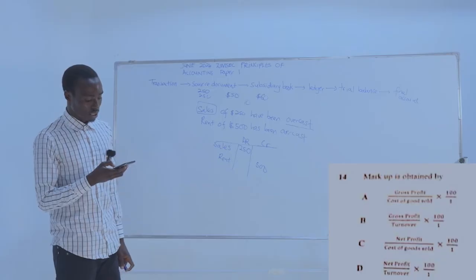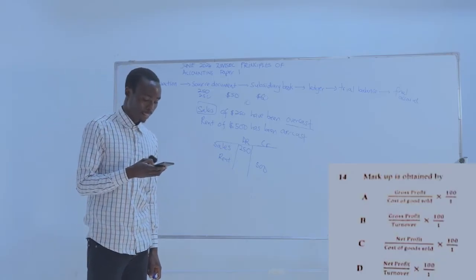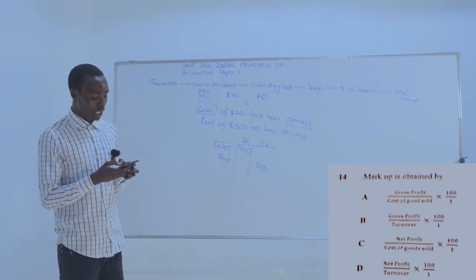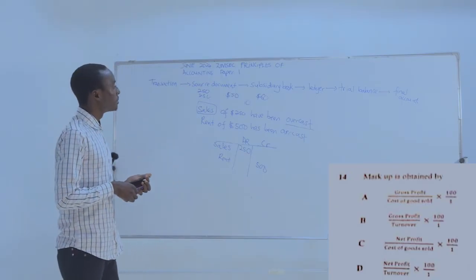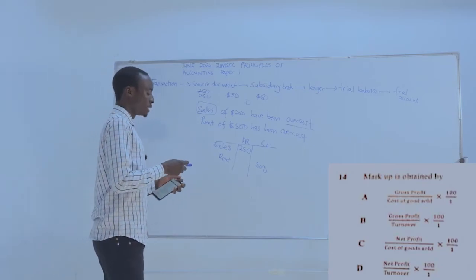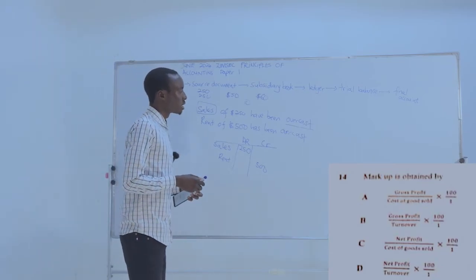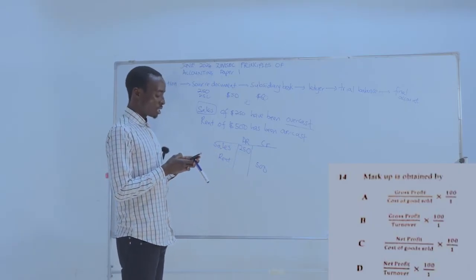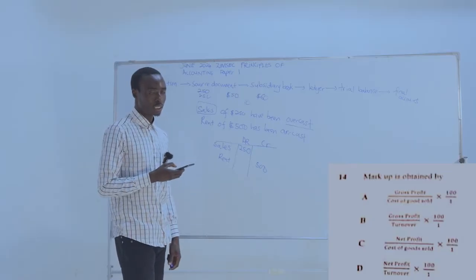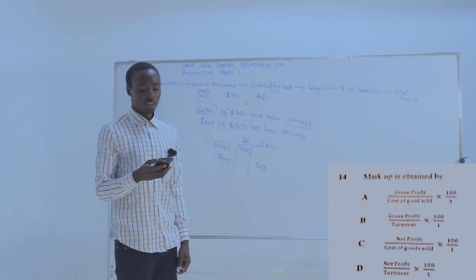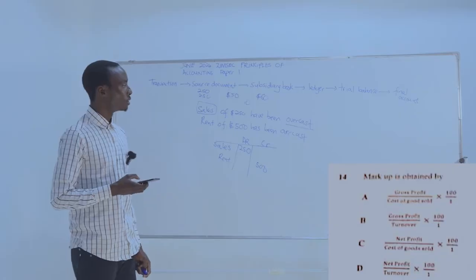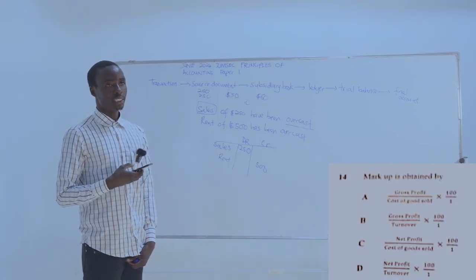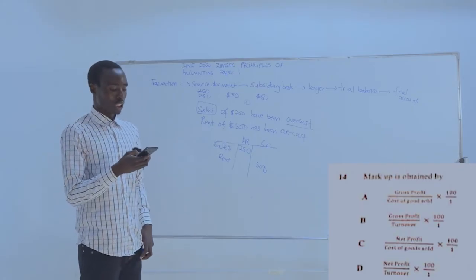Markup is obtained by. So how do we calculate markup? Markup, we say gross profit over cost of goods sold times 100. When you talk about markup, we are talking about a gross profit that is expressed as a percentage, right?